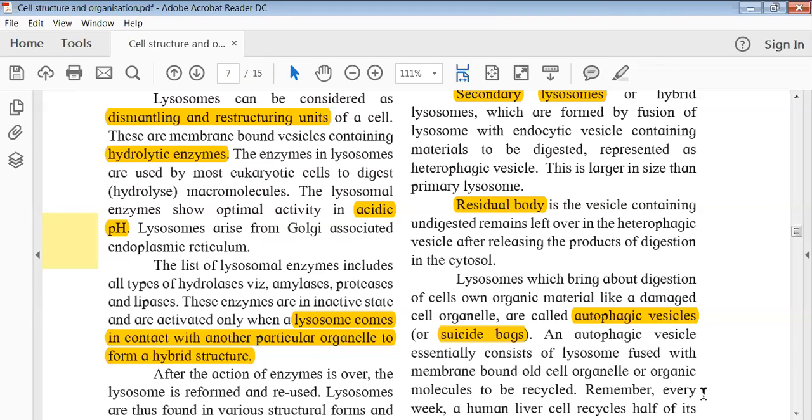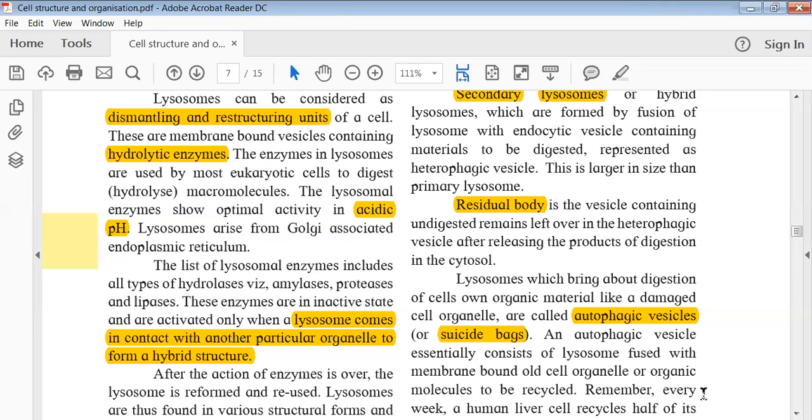Okay, so ये activate कब होगी? Whenever there is some need or requirement, जहाँ पे कोई भी particular damaged cells और typical toxic biomolecules या फिर कोई भी other compound जिसको हम लोग को break down करना है, ऐसा अगर कोई molecules आ रहे हैं, generally these molecules are in the form of vesicles or in other organelles. Okay, so there are some storing organelles रहते हैं in our cells. So जब भी इनको ब्रेक डाउन करने या फिर डिस्ट्रॉय करने की जरूरत पड़ती है, the lysosomes will come in contact with such organelles and form a hybrid structure.